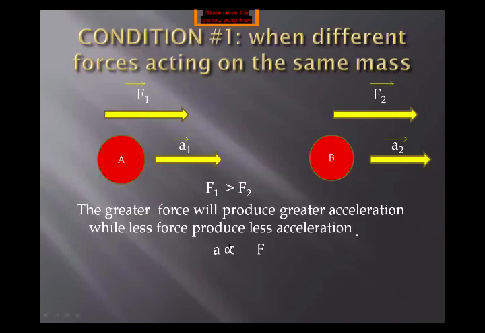And what do you understand by directly proportional? Directly proportional means the two quantities are related to each other in such a way that by increasing one quantity, the other quantity will also increase. As you can see, by increasing the force, acceleration is also increased, and by decreasing the force, acceleration is also decreased. So we can say that acceleration and force are directly proportional to each other. So student, take a screenshot of this slide, and it is also given in your book.